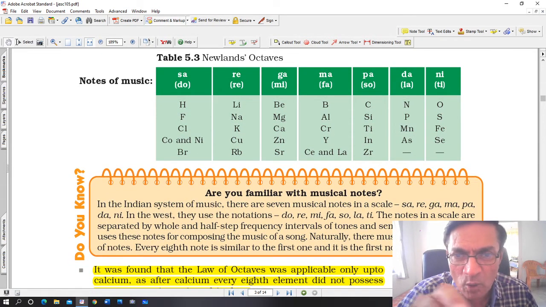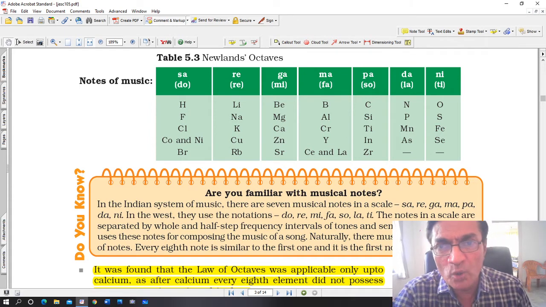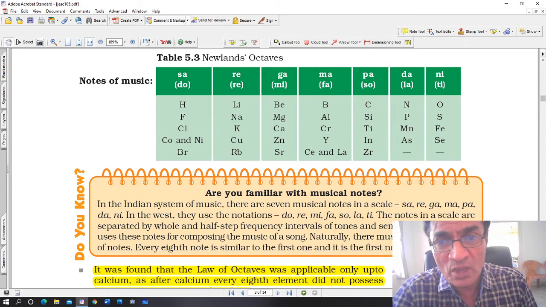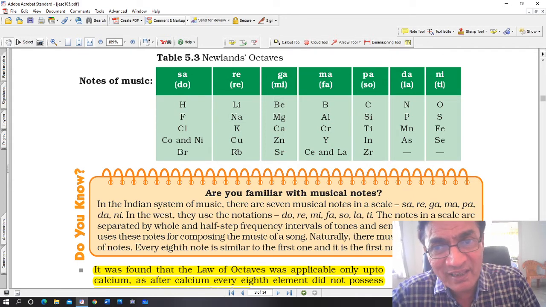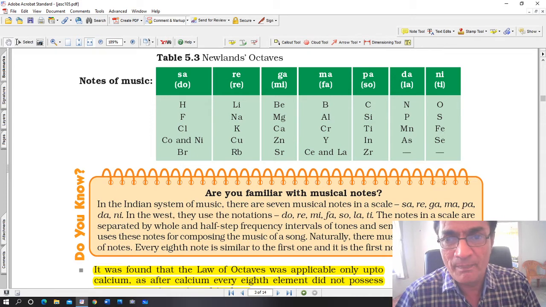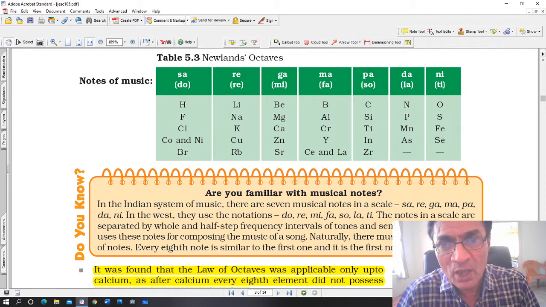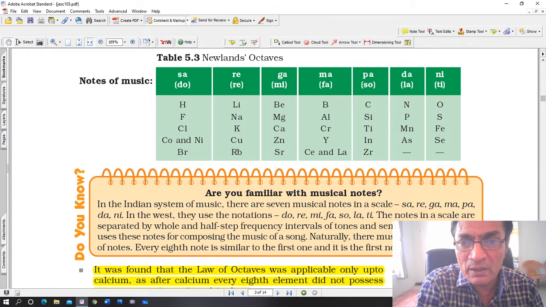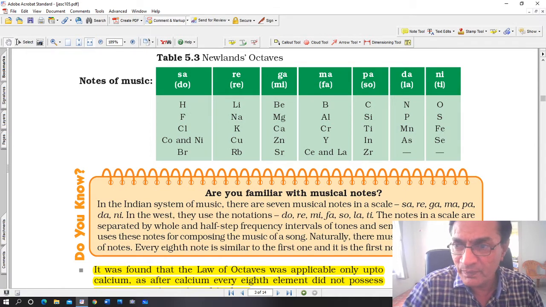Right at the top, you can see the notes, the 7 notes: 1, 2, 3, 4, 5, 6, 7. Sa, re, ga, ma, pa, dha, ni, and then the 8th one is again sa, and it is repeated. So every 8th note is similar to the first note sa.